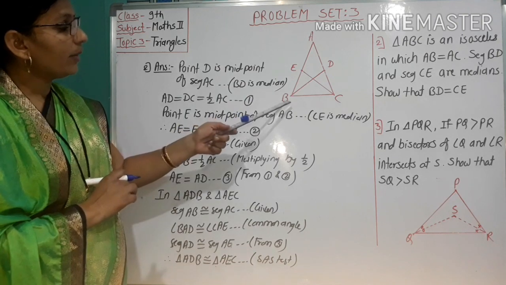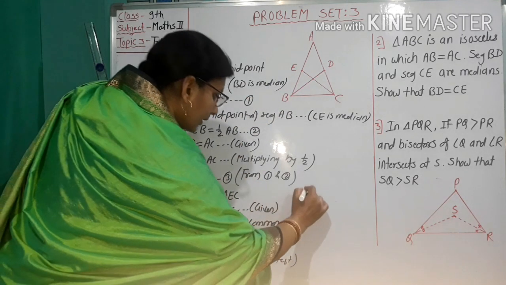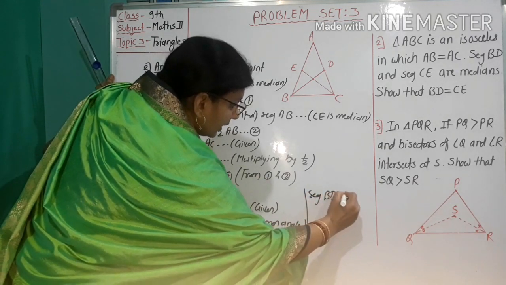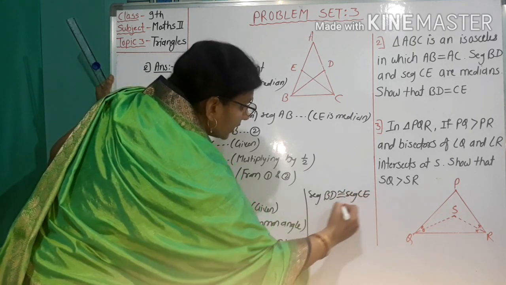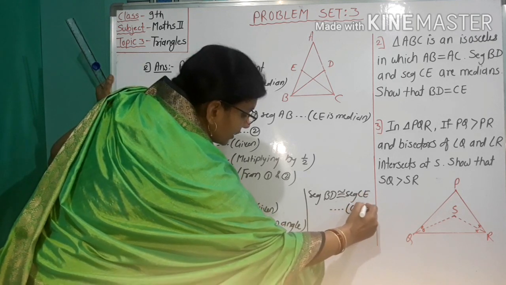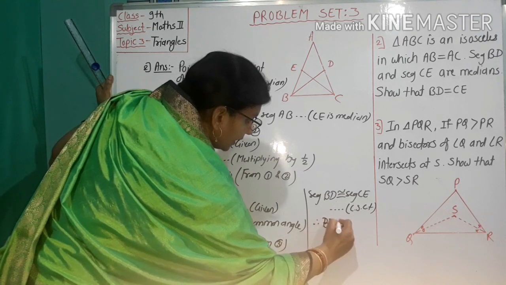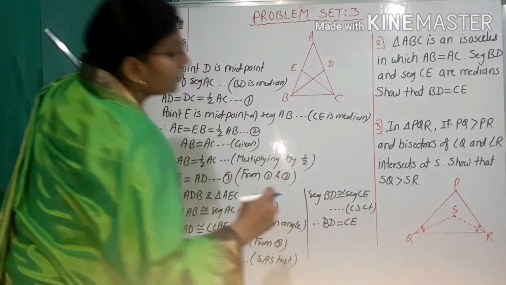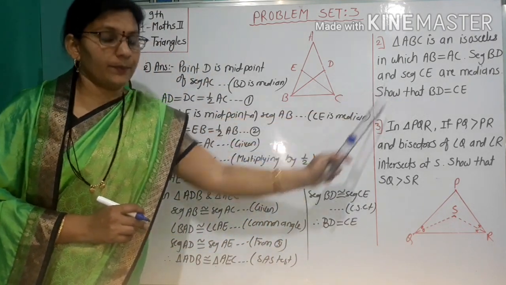Therefore segment BD is congruent to segment EC. Reason: corresponding sides of congruent triangles, and therefore BD equals EC. Here we prove that BD equals CE.